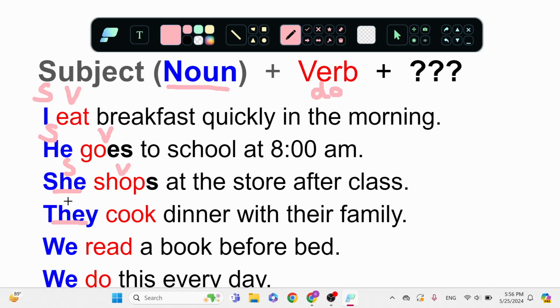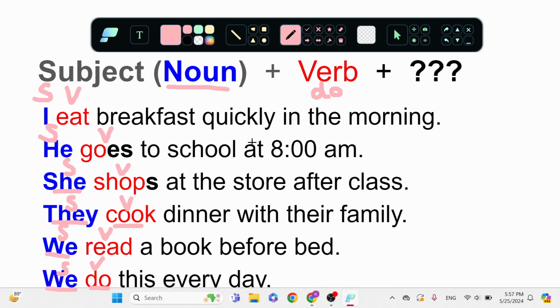They are my subject. They, what do they do? Our verb is cook. They cook dinner with their family. We is a noun, that is our subject, person, place, or thing. We read, that is the verb, a book before bed. And here we, our subject, person, place, or thing. What do we do? We do this every day.